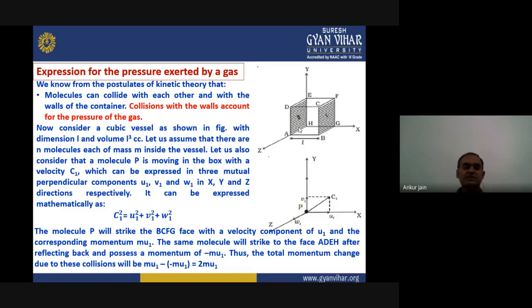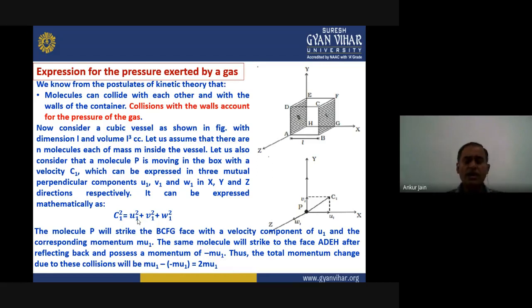Now, let us consider that a molecule P is moving in the box, according to this figure, with a velocity c1 in this direction. That can be expressed in three mutually perpendicular components. If we divide it into three mutually perpendicular components, that can be represented as u1 in the x direction, v1 in the y direction, and w1 in the z direction. So mathematically we can write c1 square equals u1 square plus v1 square plus w1 square.